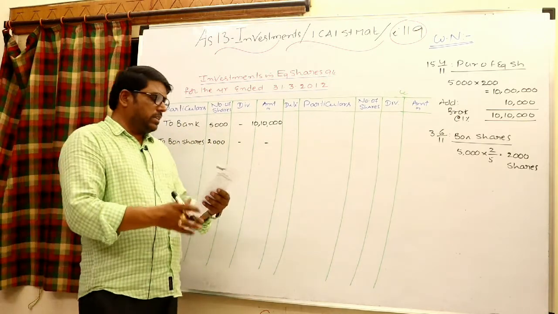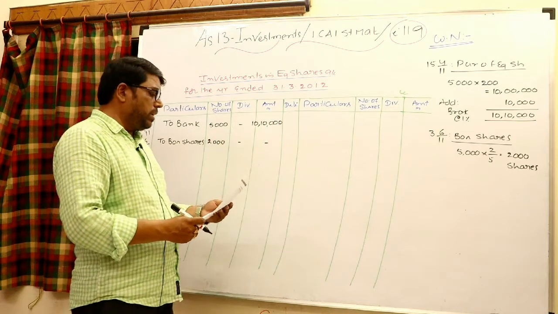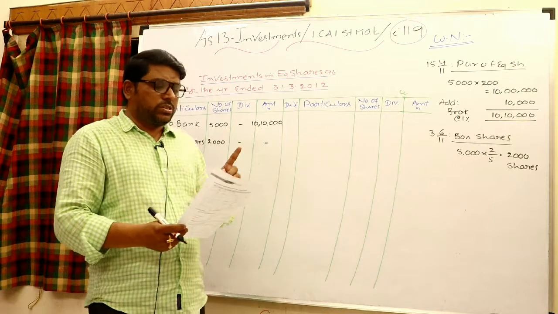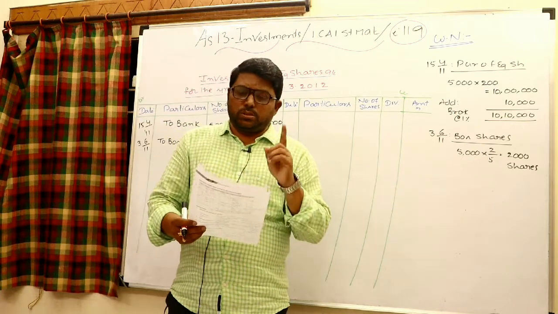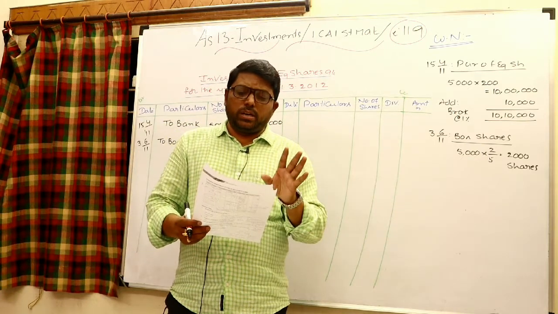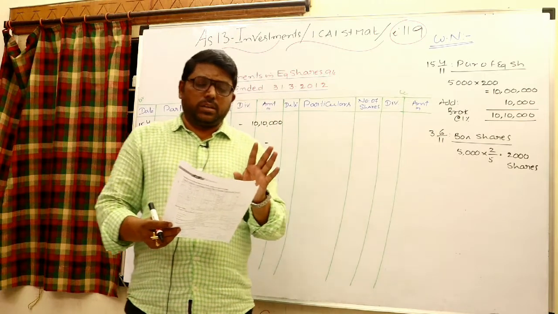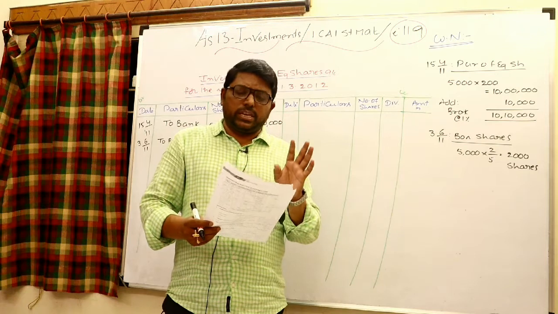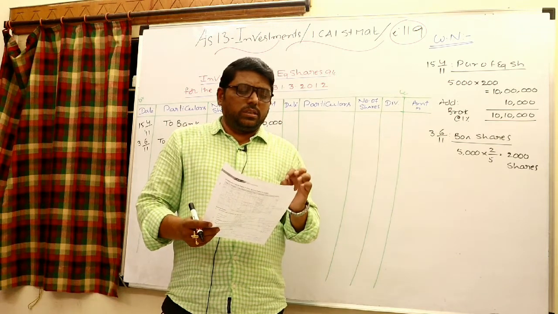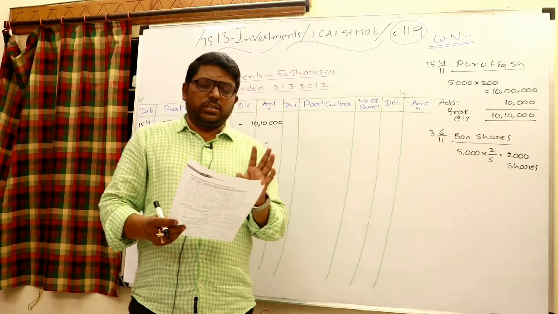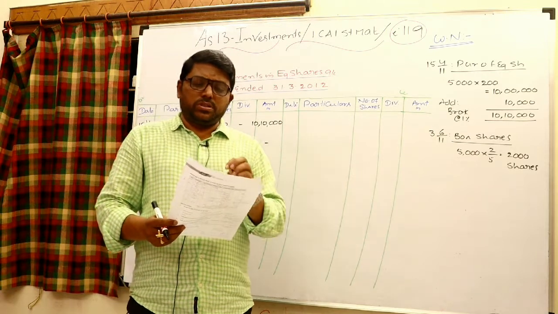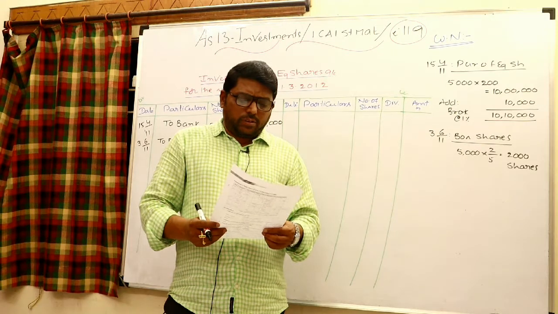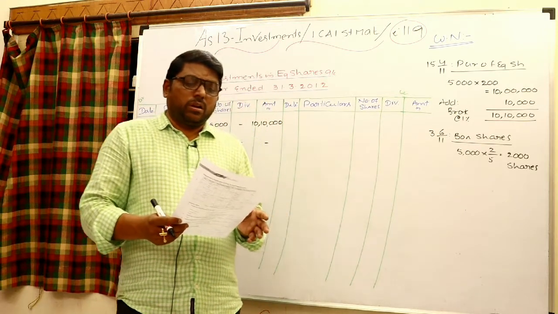Come to the next transaction. 16/8/2011, the company made a rights issue, 1 share for every 7 shares, to purchase at 250 rupees. If you would like to buy, you can purchase at the 250 rate. The entire money is payable on 31st August 2011 for those rights shares. On 22nd August 2011, rights shares are issued. We purchased on 31st August 2011 when the payment is done, and of course you have to write that date.